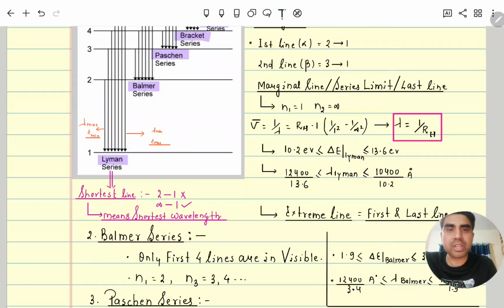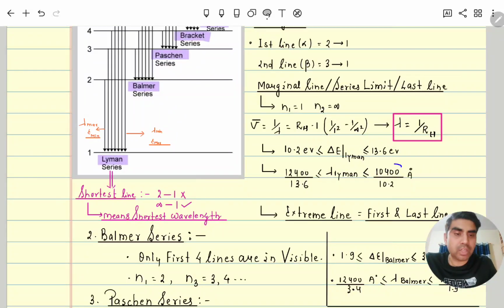So what is the Lyman series energy difference? Here you can see the total difference is 10.2 electron volt, and from infinity to ground state it is 13.6. So the maximum energy is 13.6 electron volt, and the minimum is 10.2 electron volt. This is the range. So what will the wavelength be? Opposite of the energy.